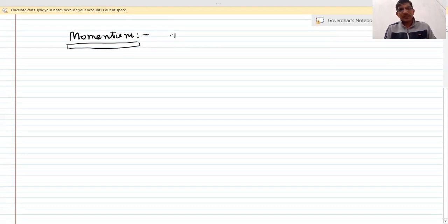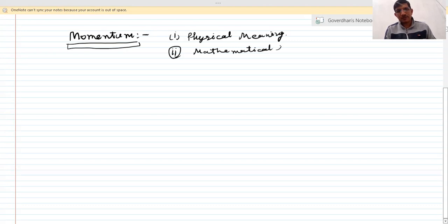Number one is its physical meaning of the word, and number two, its mathematical form. So these two things we are going to discuss.